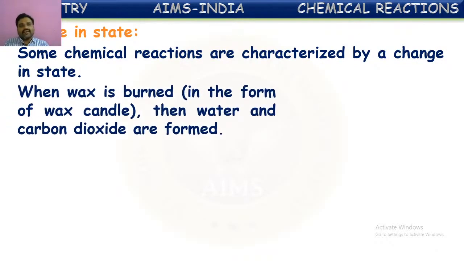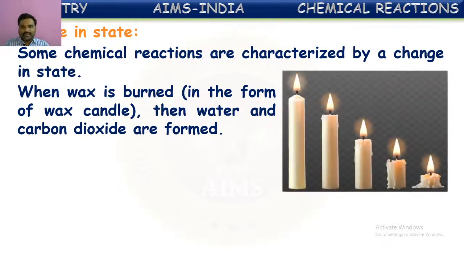For example, when wax is burned, then water and carbon dioxide are formed. You might be surprised. When you burn a candle, water is being formed. Have you ever observed this? We may not. But in fact, water is also being formed along with carbon dioxide. But here, water is being formed in the form of vapor. So we can say when a candle is burnt, the products formed are water vapor and carbon dioxide.